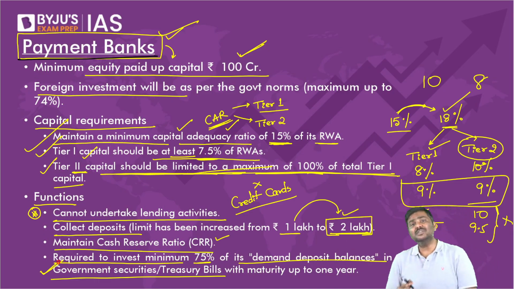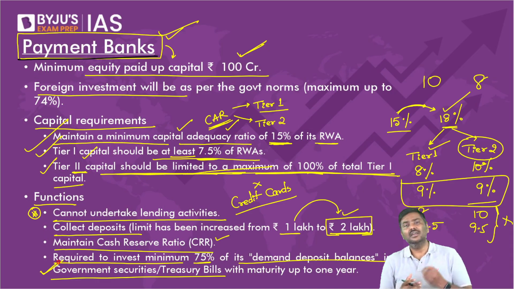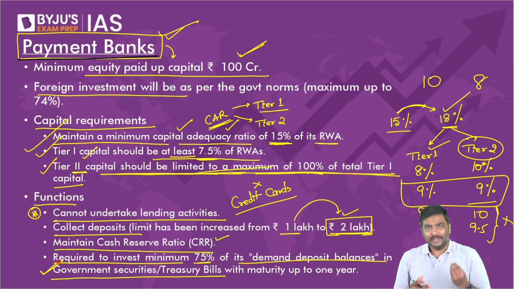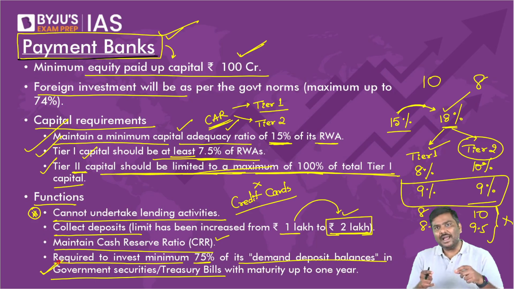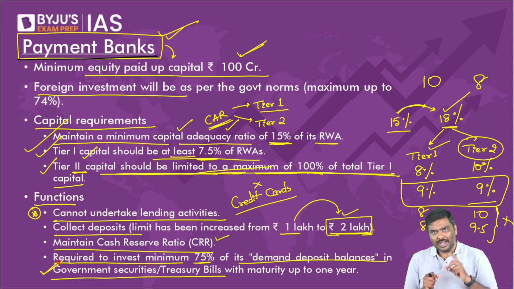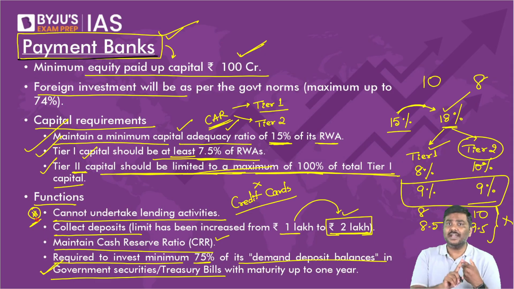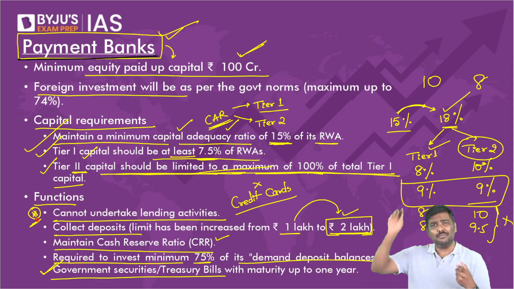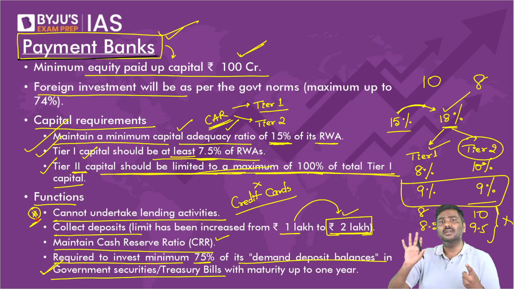Now, many of you will ask me, sir, why? Why in government securities? Please think of it. Payment banks, they're not allowed to give loans. So what should they do? Taking the deposits. I hope you understand. And in fact, I've told you already, right? The feature that they are not allowed to give loans, this is the biggest problem for payment banks. This is the biggest problem.